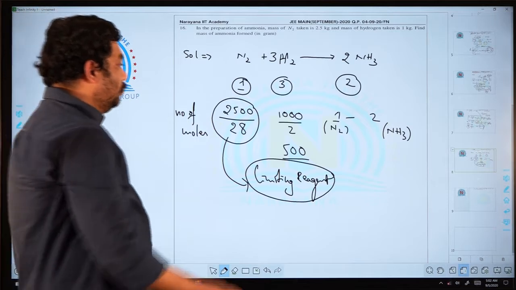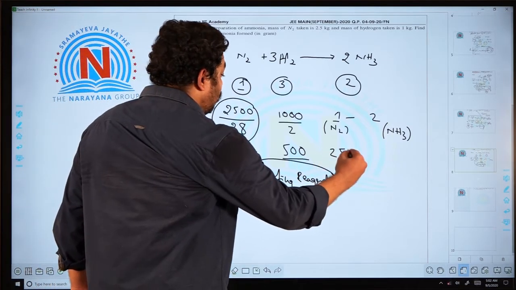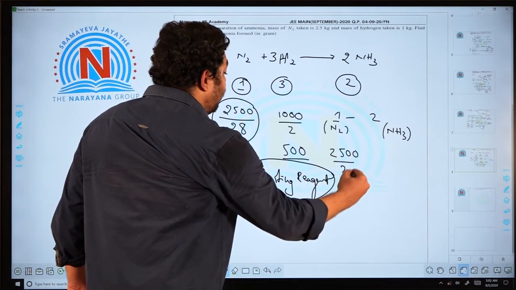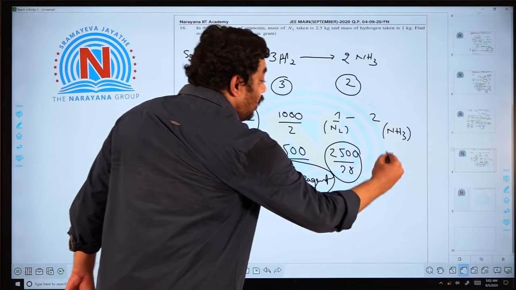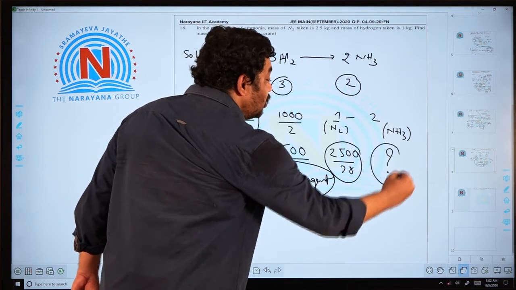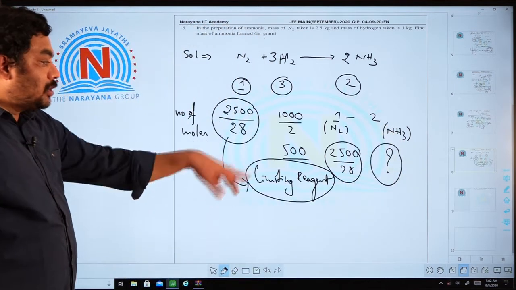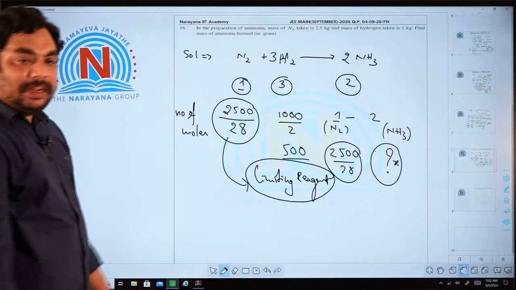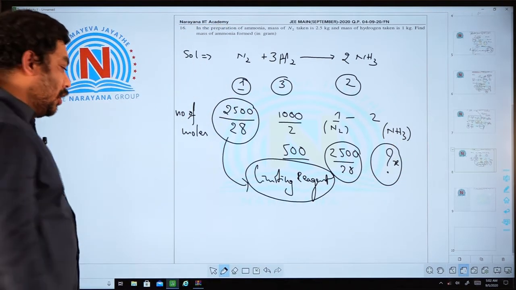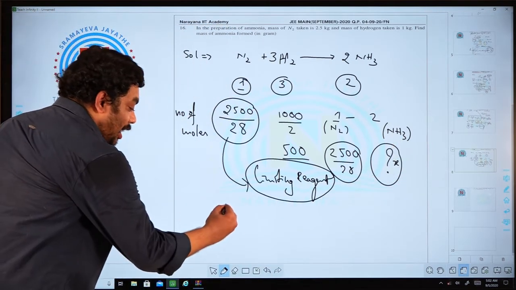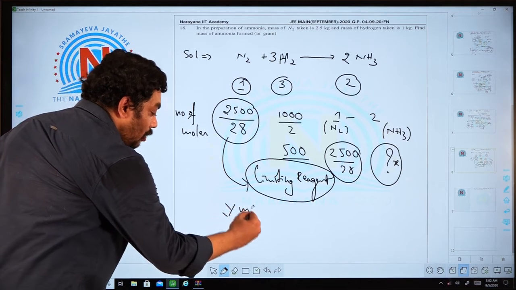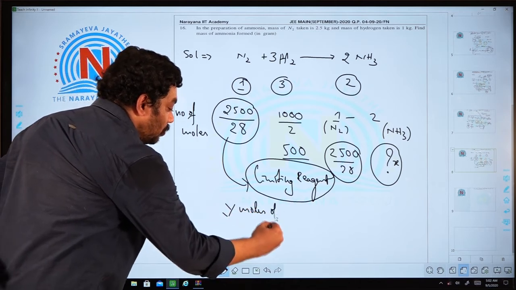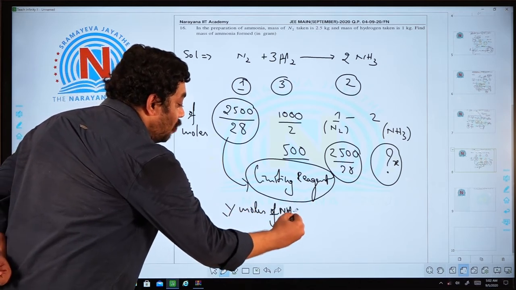So now, 2500 by 28 moles gives how many moles of ammonia? Cross multiplication. You do cross multiplication. After doing cross multiplication, suppose you are getting Y moles of ammonia.